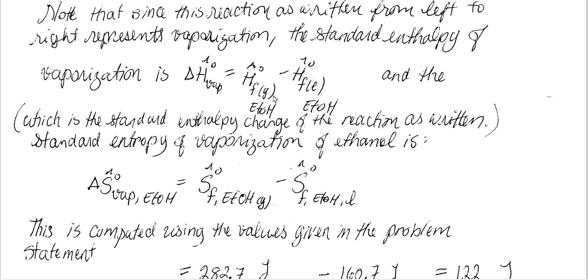When one is going from the liquid to the gaseous state, the final state is the gas, the initial state is the liquid. Talking about a change, it's always final minus initial. Likewise, the standard enthalpy of vaporization of ethanol is equal to the standard enthalpy of formation of ethanol gas minus the standard enthalpy of formation of ethanol liquid.